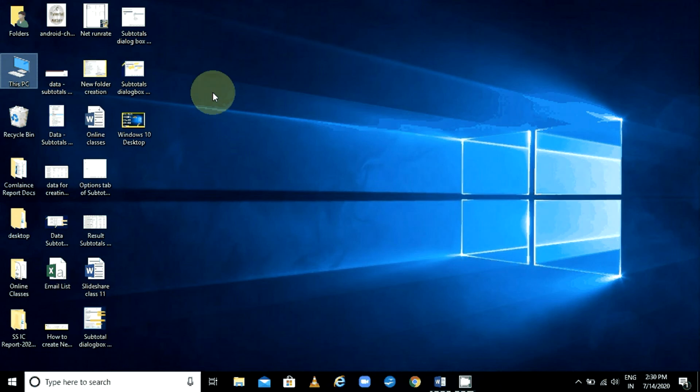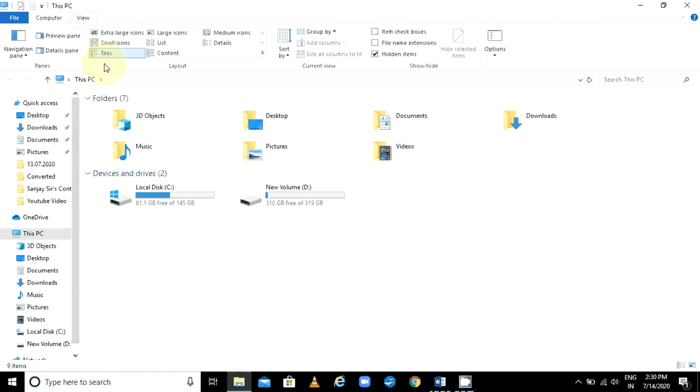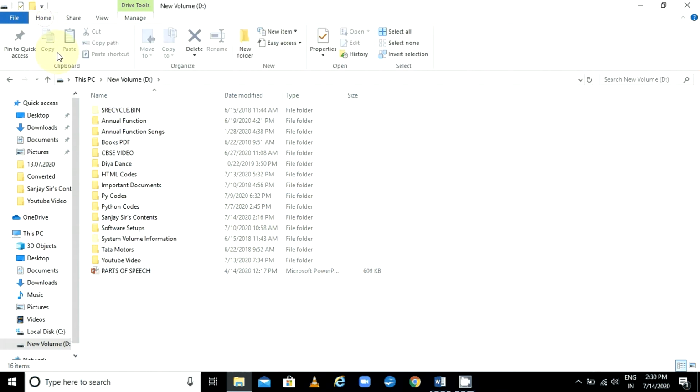Open any drive first. It is This PC only. Now you will get more options. See, this Home option is available. So the Home tab, then this New Folder icon. Now here just create your folder. Suppose I am creating my folder here, with my name, Sanjay. It is available in the D drive, New Volume D drive. This way you can create a folder.